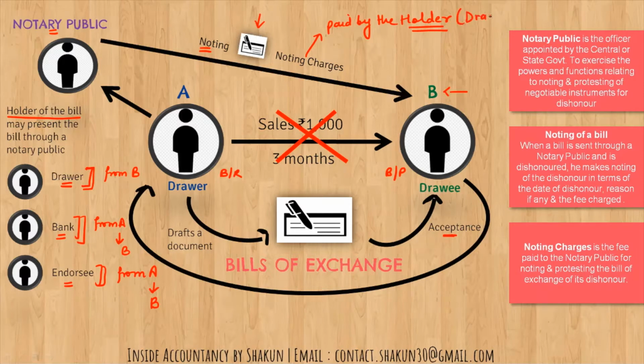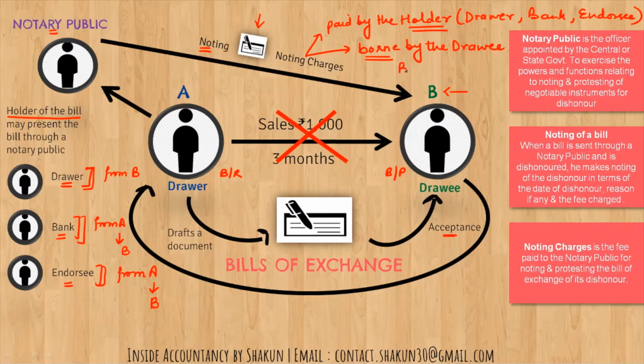So ultimately these noting charges are paid by the holder, and the holder may be the drawer, the bank, or the endorsee, but ultimately they are recovered from their previous endorsers or the drawee, and ultimately these noting charges are borne by the drawee, the person who has given the acceptance. That person has to bear these noting charges.